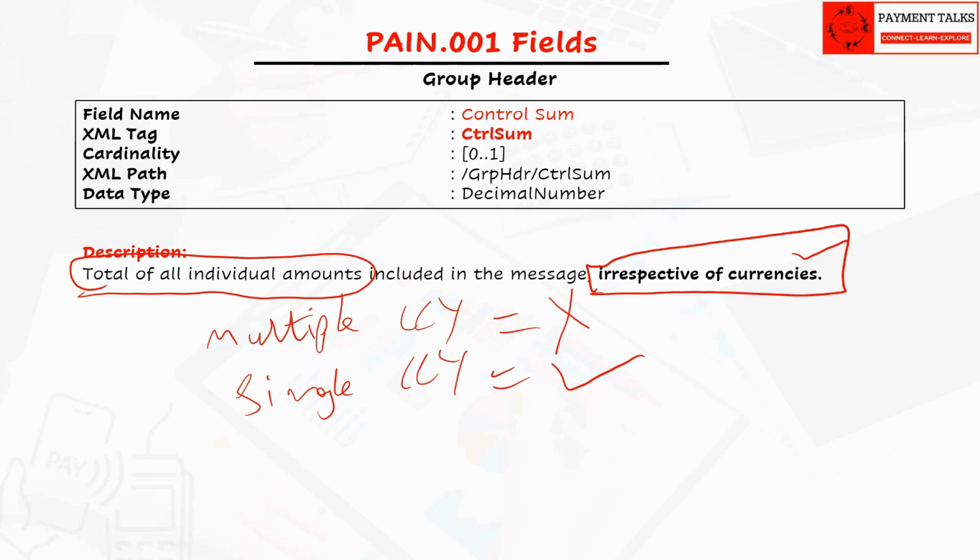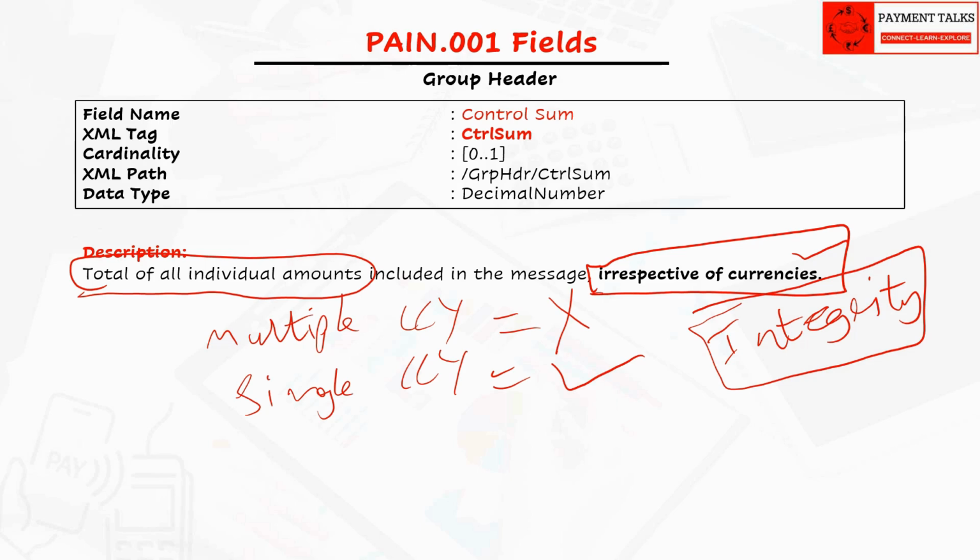But when it comes to domestic schemes like SEPA, this field is of importance. This field will maintain the integrity of the entire message just like the total number of transactions field. So again, this field is important for a single currency scheme like SEPA, which can also support batches. But for a scheme like CBPR, where it is a single transaction, this field is just a repetition of the amount field and has not much significance.